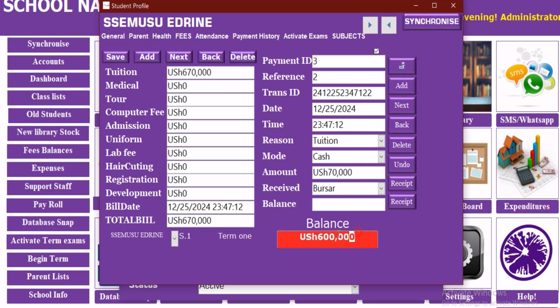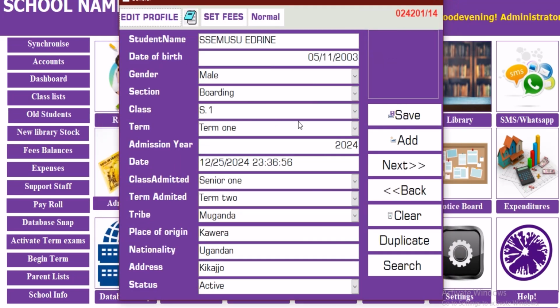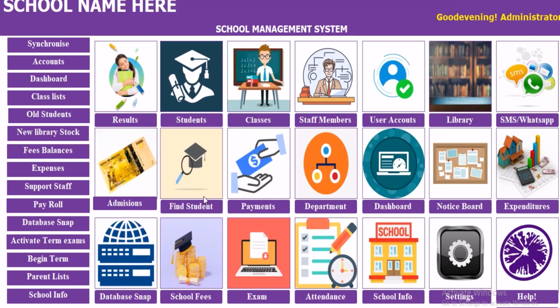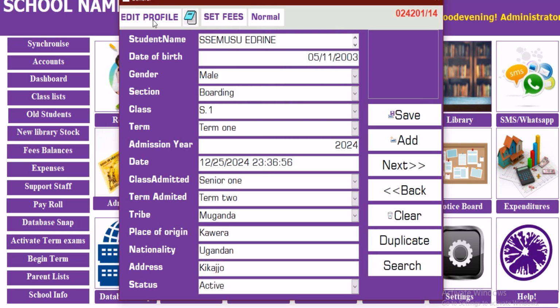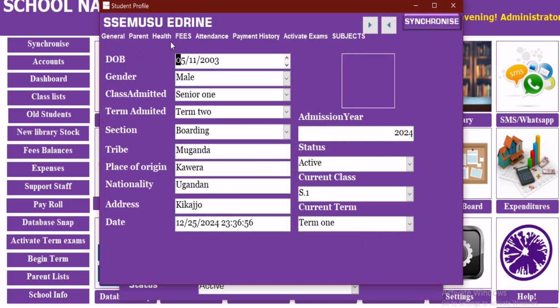70,000 initial deposit, meaning this one is demanded this amount. Then we go to the next person. Let me first bill all of them, then we come back. Now we are back. Okay, I'm done with billing each of the students. So from there we can now go and check on their bills.